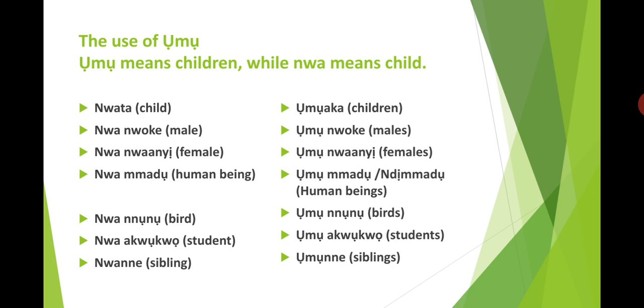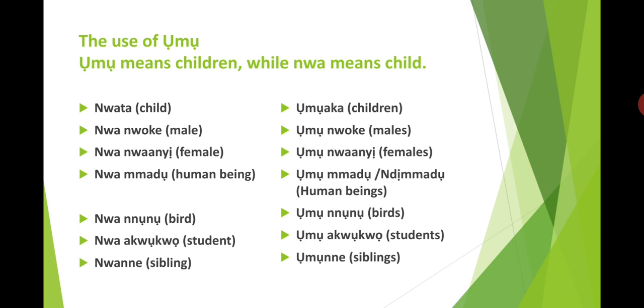Nwa nwaanyị, female. The plural form is ụmụ nwaanyị, females. Nwa mmadụ is human being. The plural form could be either ụmụ mmadụ or ndị mmadụ, that's human beings. Nwa nnụnụ, bird. The plural form is ụmụ nnụnụ, birds.